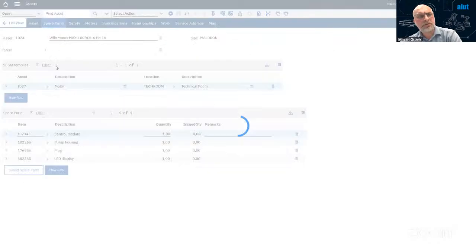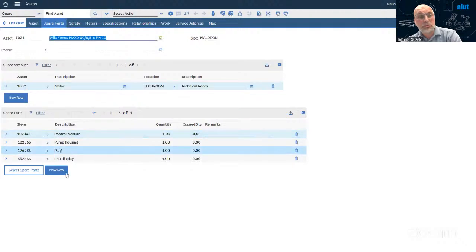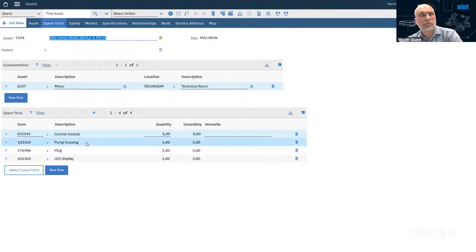I can see all the information about the sub-assemblies and the spare parts. The system can learn by itself, for example, based on the work history, which spare parts I used to work on that asset. So it will build this bill of materials automatically. With new assets, it's quite easy. We've got the full documentation. Quite often, we are getting old assets without the proper documentation in place. So such a possibility to get the information automatically within the system is quite beneficial.